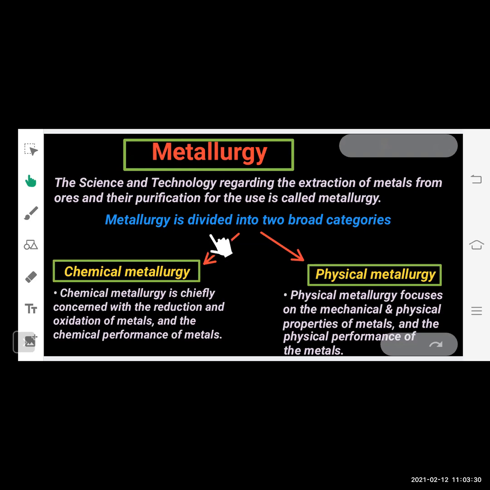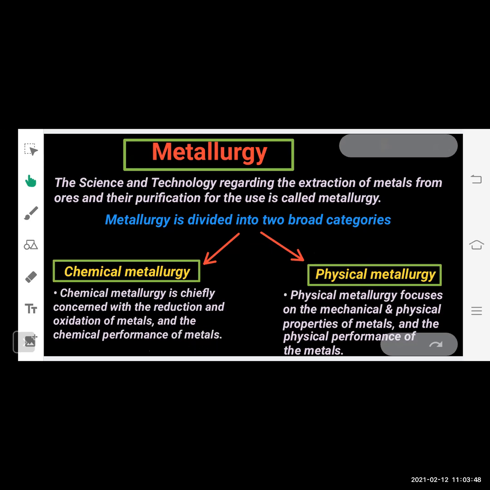So metallurgy is divided into two broad categories. The first one is chemical metallurgy and the second one is physical metallurgy. Chemical metallurgy is chiefly concerned with the reduction and oxidation of metals and the chemical properties of metals.